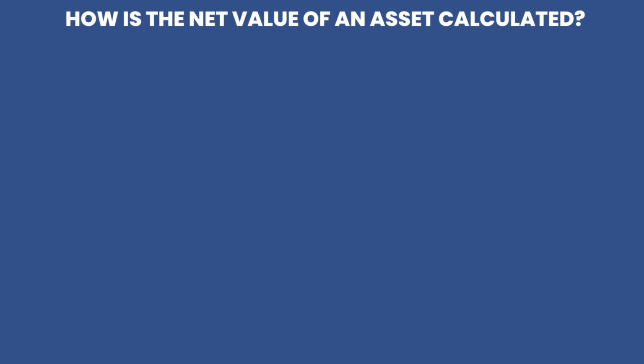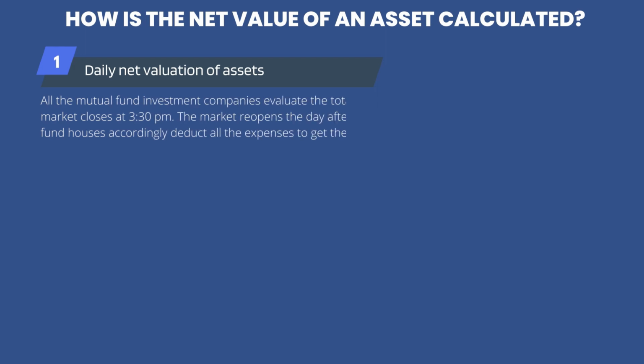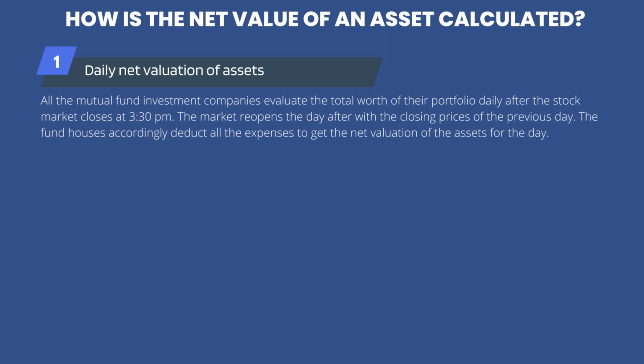Next, we shall see how the net value of an asset is calculated. There are two types of net asset value calculation. First is daily net valuation of assets. All the mutual fund investment companies evaluate the total worth of their portfolio daily after the stock market closes at 3:30 p.m. The market reopens the day after with the closing prices of the previous day. The fund houses accordingly deduct all the expenses to get the net valuation of the assets for the day.